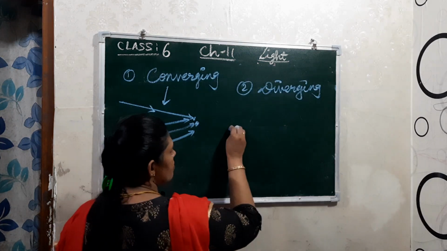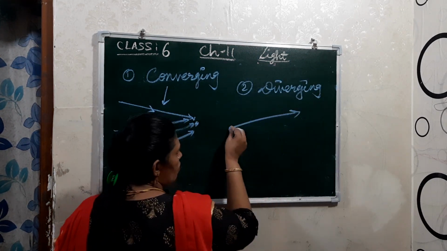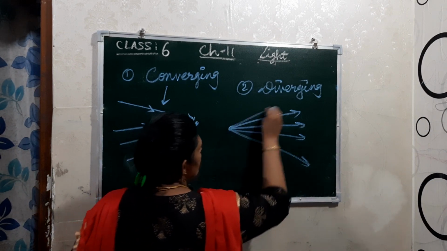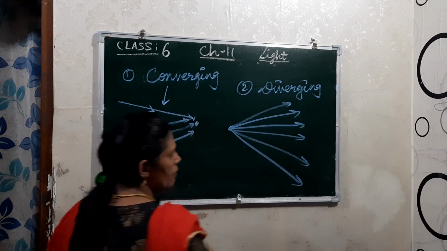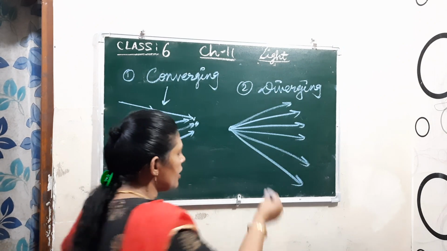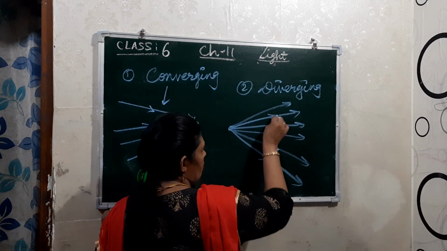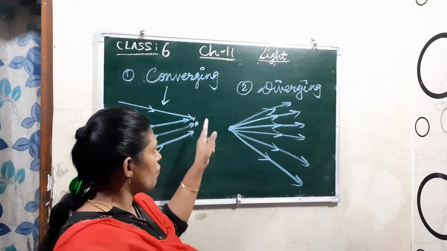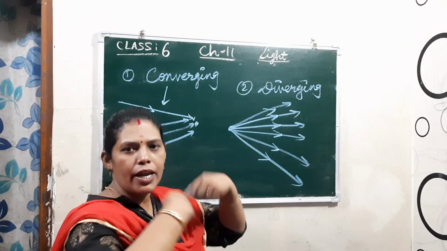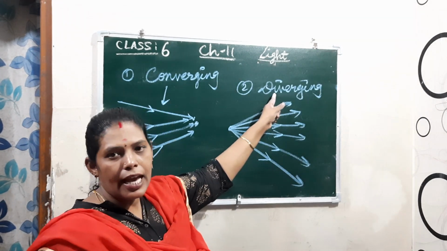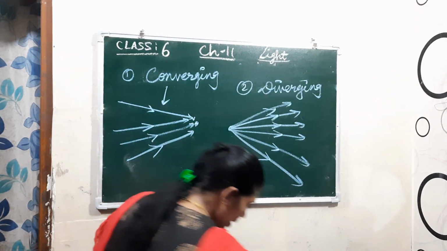So here this is the point. From here the rays move this way, this way, this way. That means the arrows should be this way. Clear? So from one point a number of rays spread in different directions. That is known as diverging. Okay, clear?